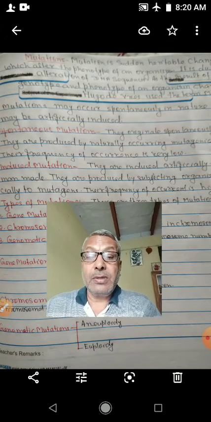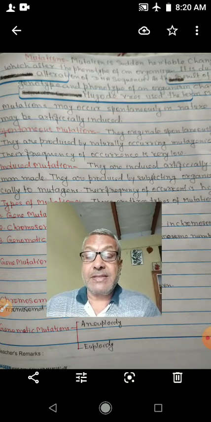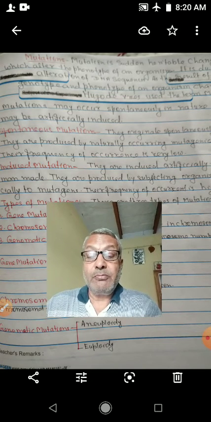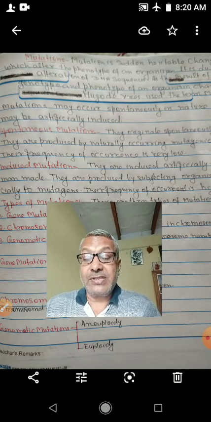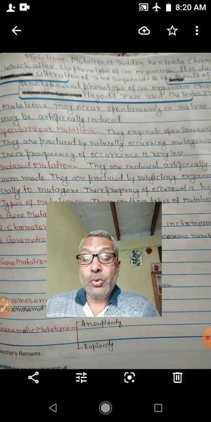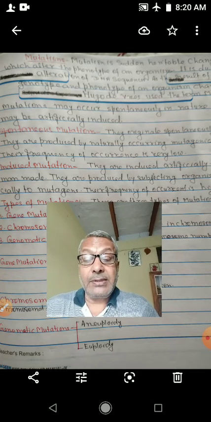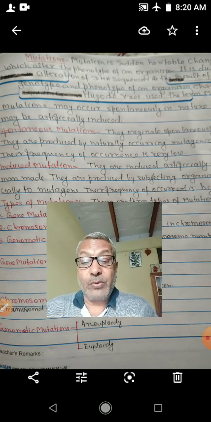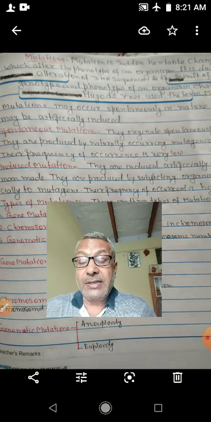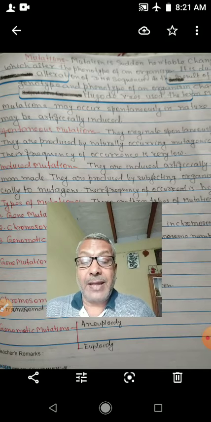Children, you have studied in the previous classes about mutation. Mutation is a sudden heritable change which alters the phenotype of an organism. It is due to alteration of DNA sequence. As the result of it, genotype and phenotype of an organism change.